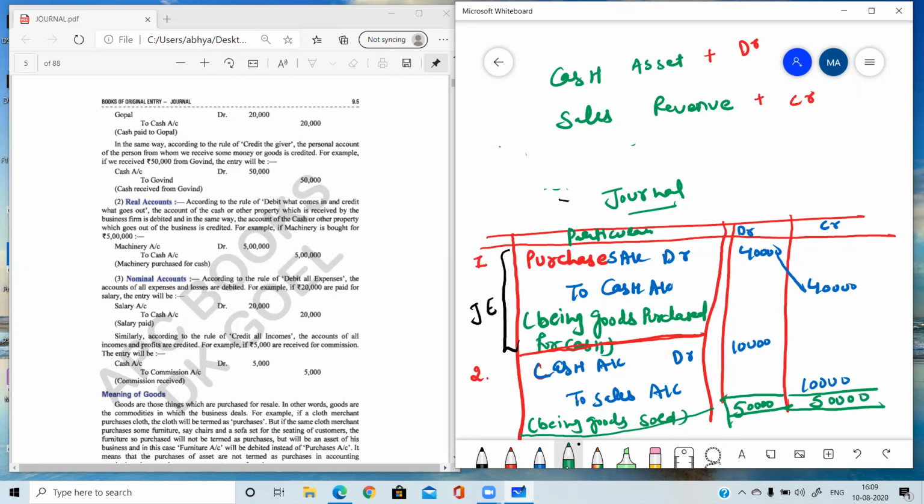Total of both sides must be equal, because the same amount is written in the debit column and the credit column. So 50,000, 50,000. Every time you make a journal, you need to total at the end. Suppose there are 10 transactions; you pass them in sequence, and after the 10th transaction you do the total. Okay, so please tell me, am I clear with the concept?